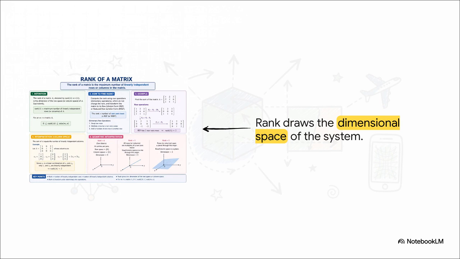A rank of 1 means all our data falls strictly along a single basis line. It only spans 1 dimension. But a rank of 2? That means our independent rows span a whole 2D plane passing through the origin. So the rank literally draws the dimensional space that our system lives in.